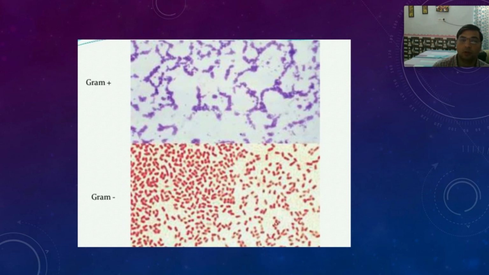The person might go into septic shock and death, which is called endotoxic syndrome, the endotoxic disease. If this group of bacteria proliferates too much in the body, they might lead to endotoxic shock. The person might go into septic shock and death might follow. So we'll study gram-negative bacteria in the next lecture.